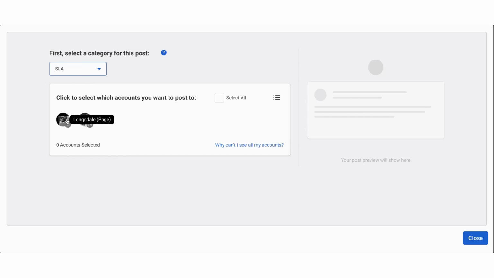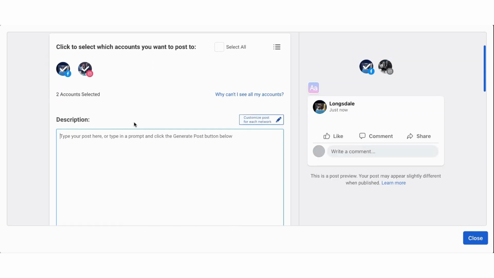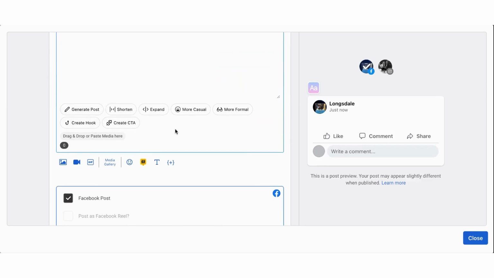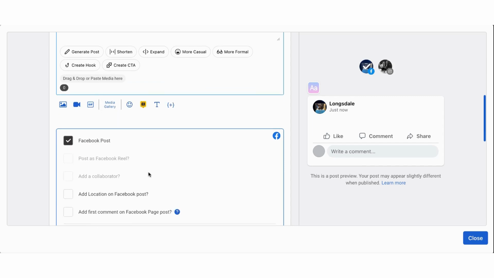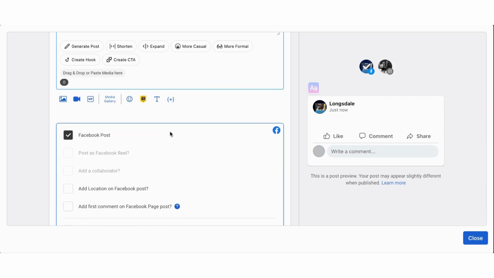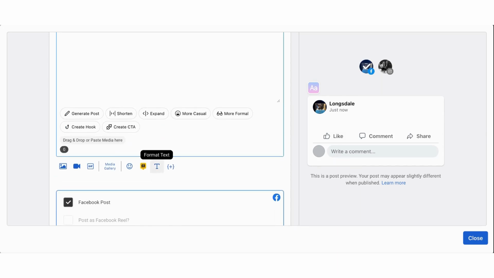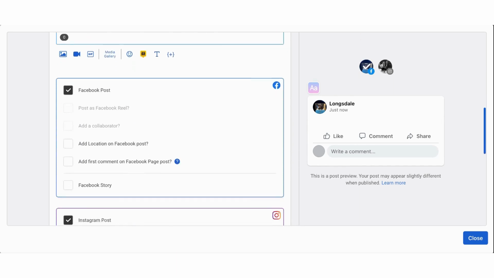So if I wanted to schedule an individual post, I would click here. If I want to schedule on Facebook and Instagram, I put my description in. It'll help you generate posts, create CTAs, image, video, GIF, hashtags, custom fields. I have struggled to tag people, but if I know they're tagged and I put the @ sign, it seems like once it publishes, it goes through.